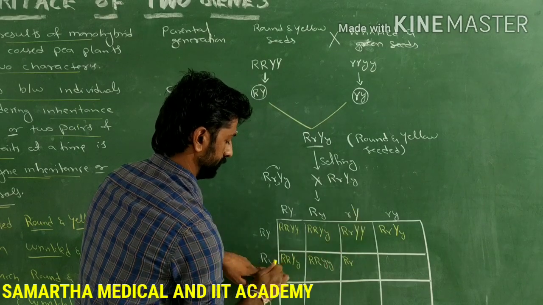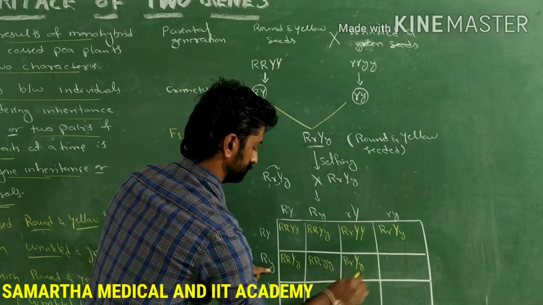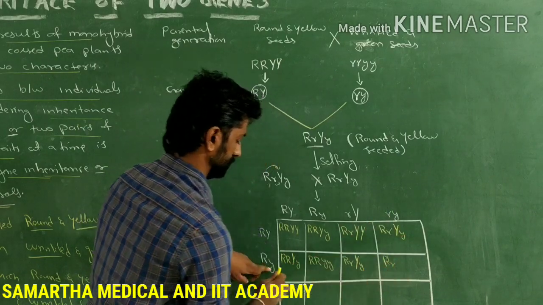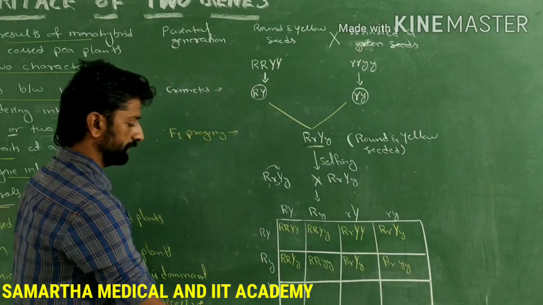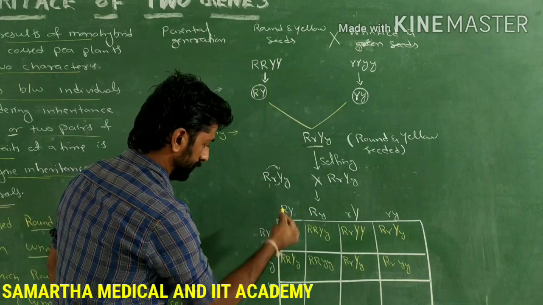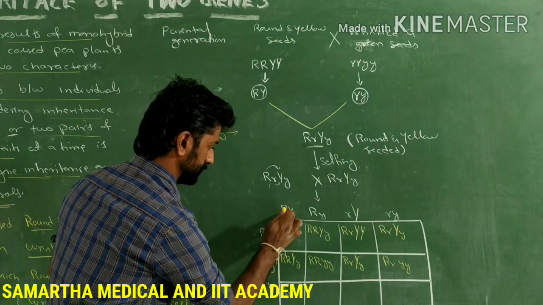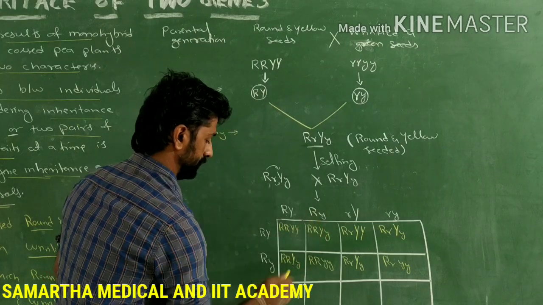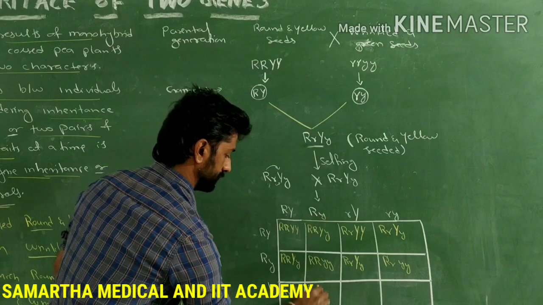Next, dominant with recessive. Next, dominant with recessive. Recessive with recessive. Similarly, now dominant with recessive. Next, dominant and dominant. Next, dominant with recessive. Dominant with recessive.